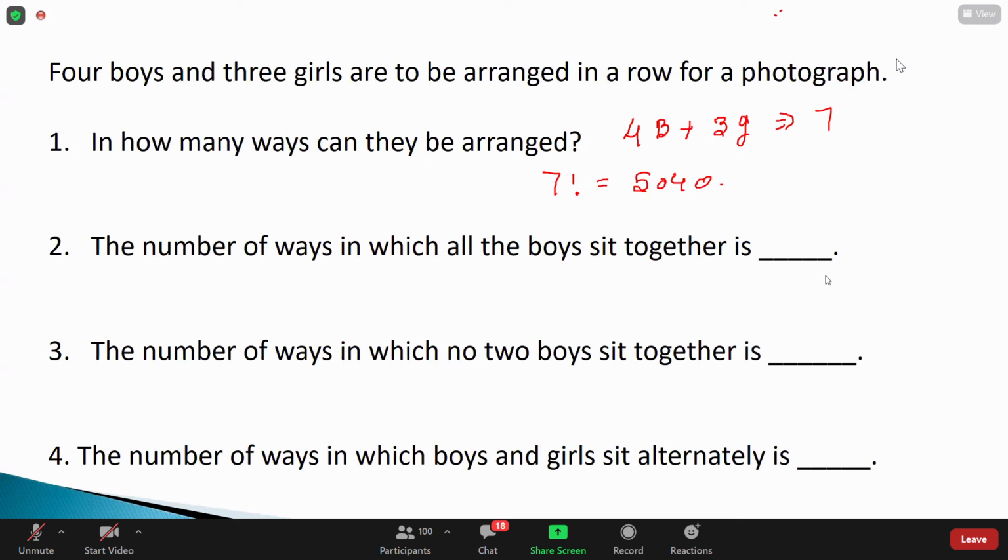It's not 6 ways. Can you tell me the procedure? No problem, I am not bothering about the answer. 4 factorial plus 4 factorial. It is not 4 factorial plus 4 factorial. It should be happening at a time, so it should be multiplication. It is not either or. Yes or no?